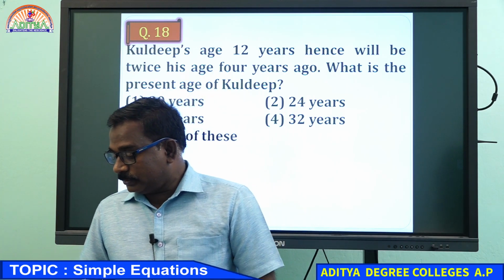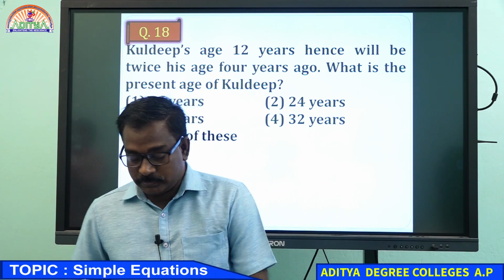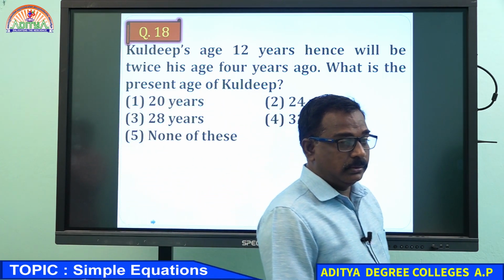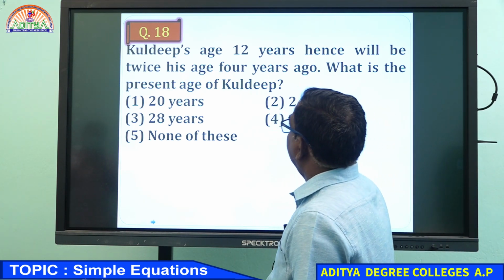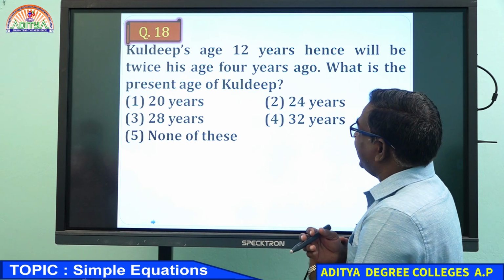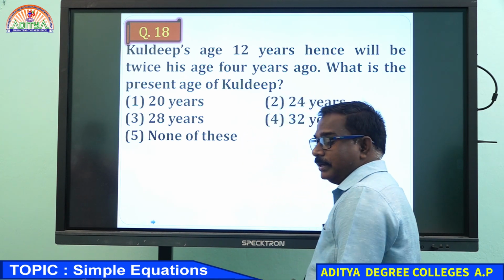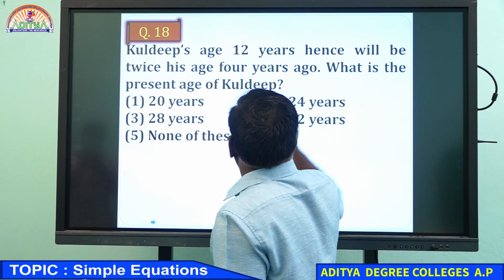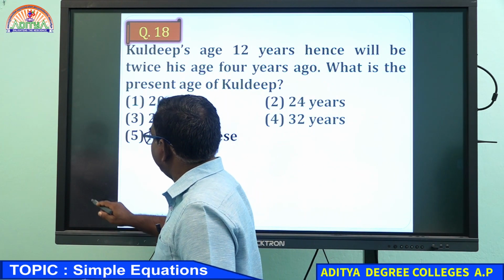We are discussing the simple equations topic, and we can do some more examples. One example is on the board. Read the question properly. Kuldeep's age 12 years hence, "hence" means from now onwards, so hence means plus.